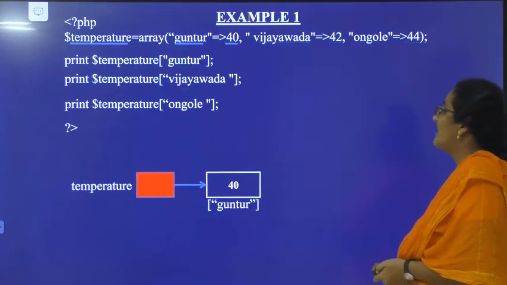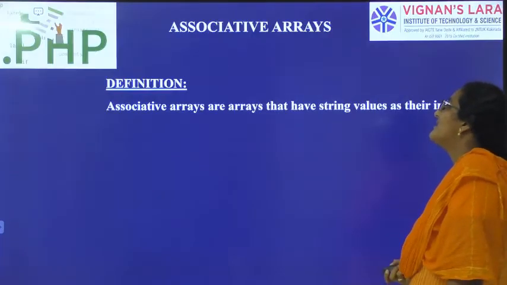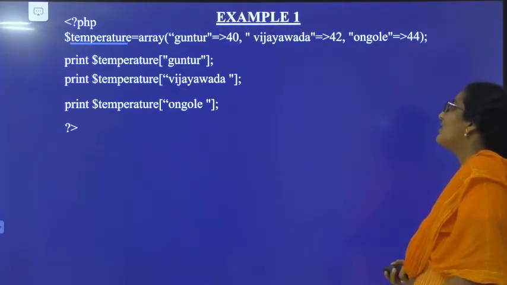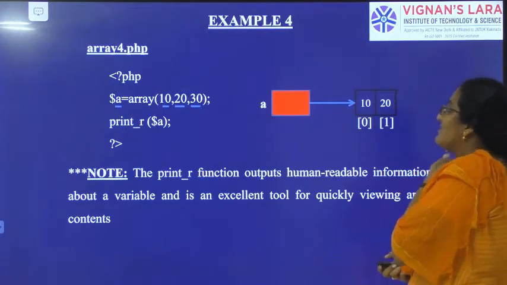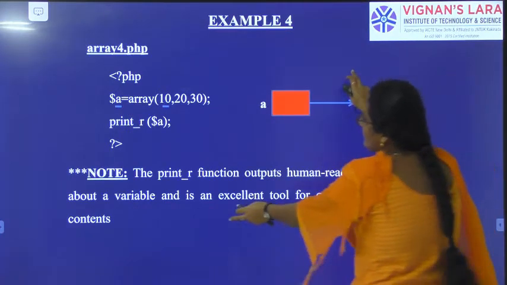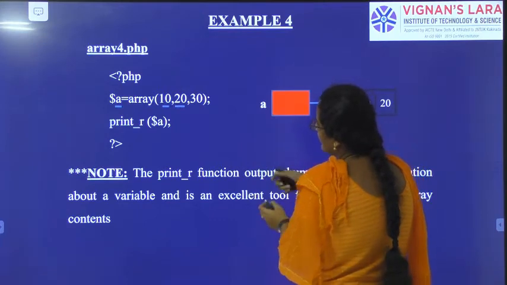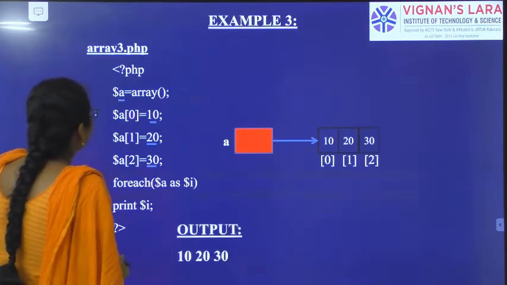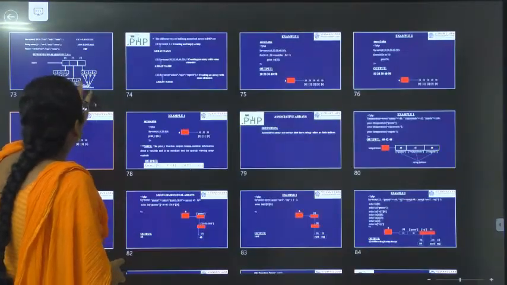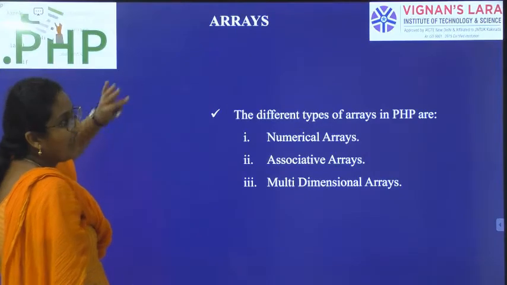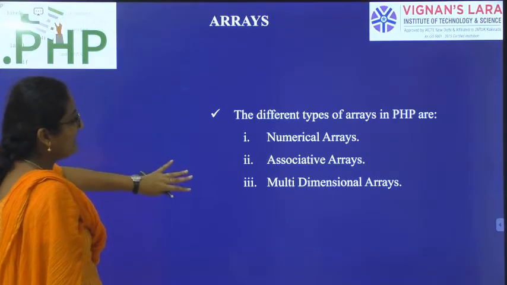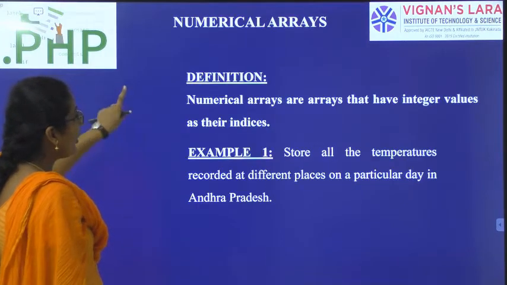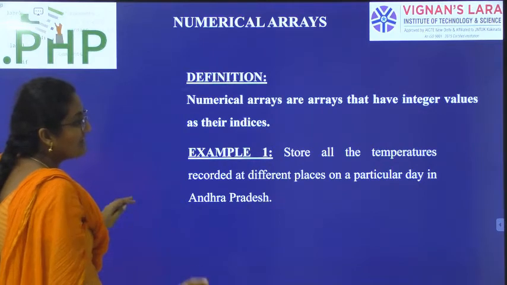So let us see once again. Let us go back and see once again. We have started the concept of arrays today. Arrays are divided into three types: numerical arrays, associative arrays, multidimensional arrays. Talking about numerical arrays, only integers we should have.